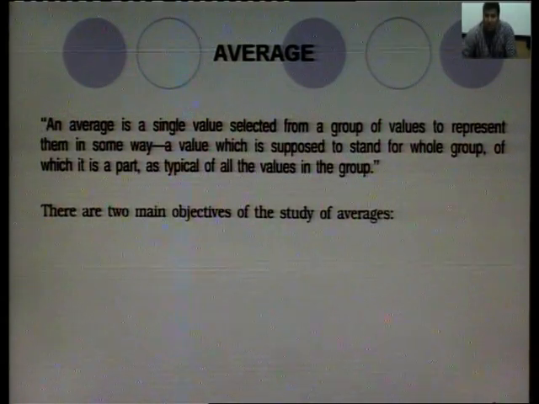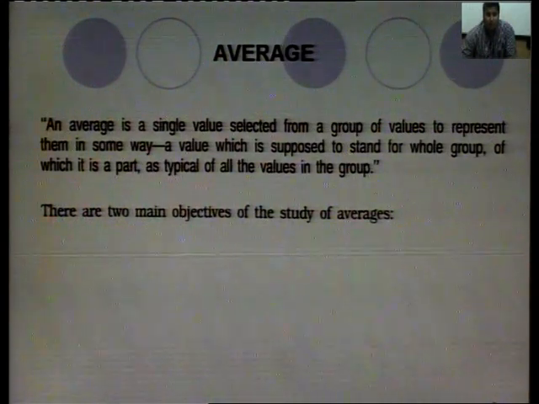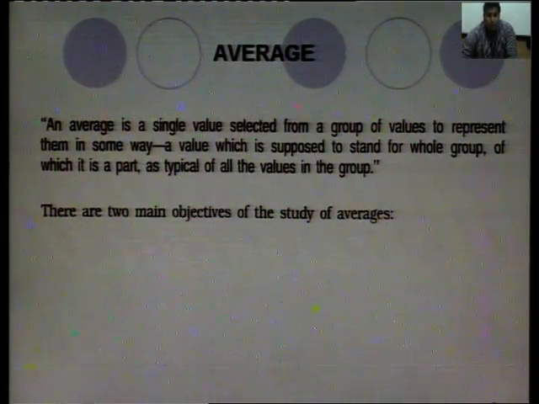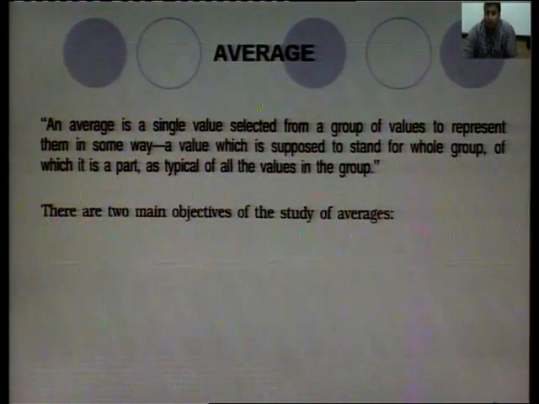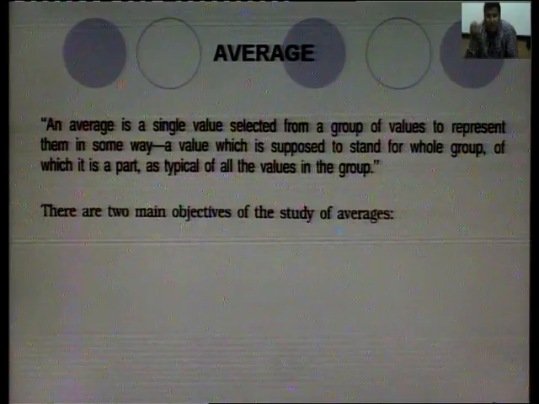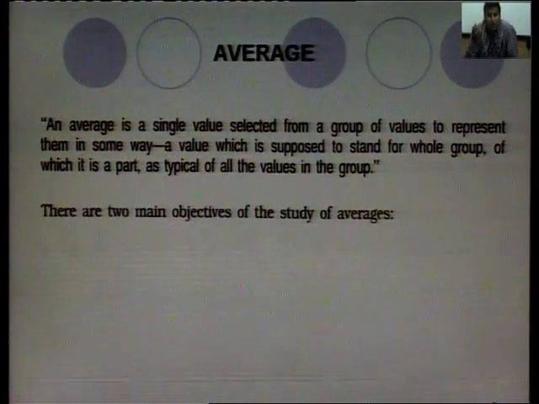An average is a single value selected from a group of values to represent them in some way, a value which is supposed to stand for the whole group, as typical of all values in the group. Basically, the average is a value which completely represents the whole group, so from that particular value we should know about the group.